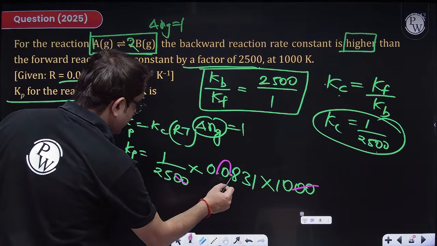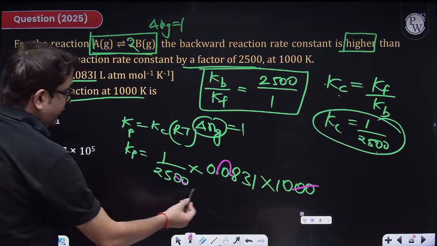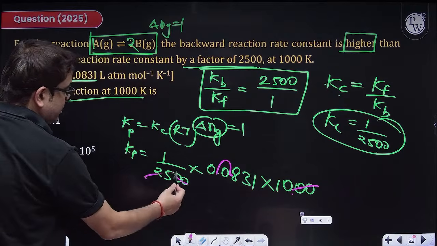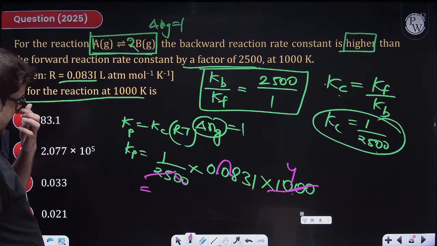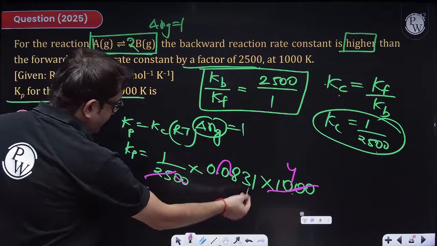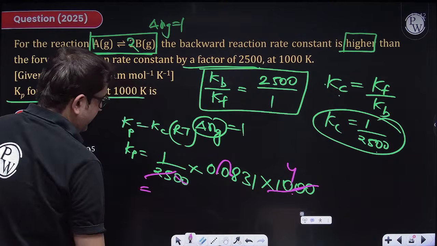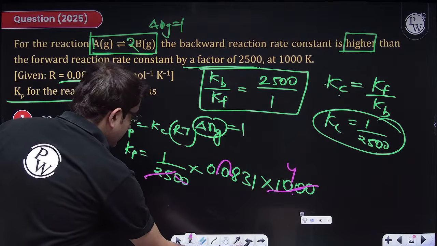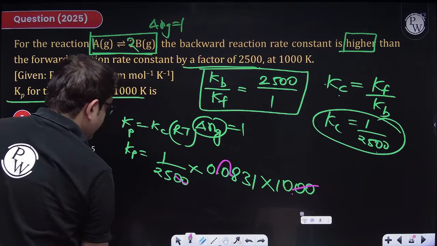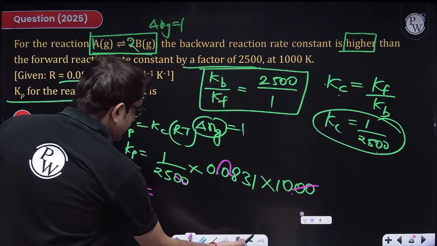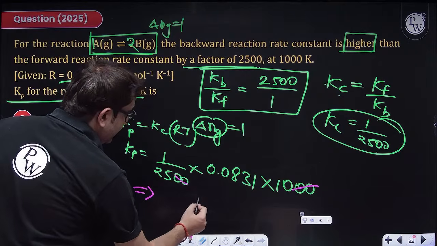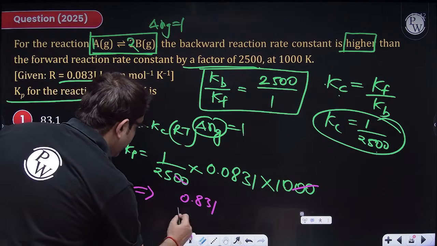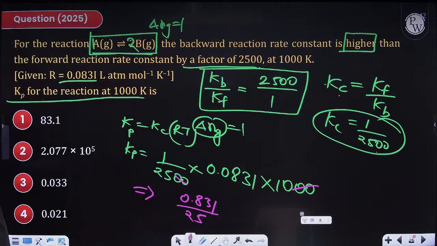So this is 25, that will be 100. So this is 1, that will be 4. But I can't move it if I get a 10 in the denominator. Don't do this. Then do what, sir? Into 10. So this will be 0.831 upon 25. Now you have to do 0.83 upon 25.